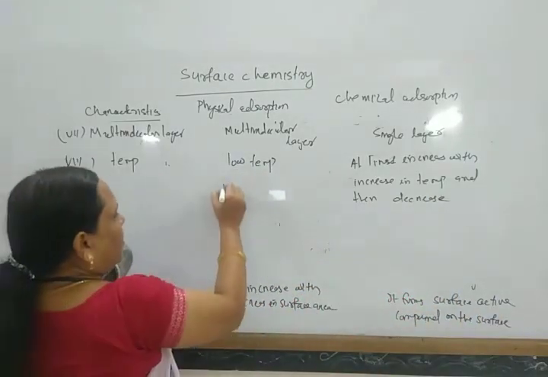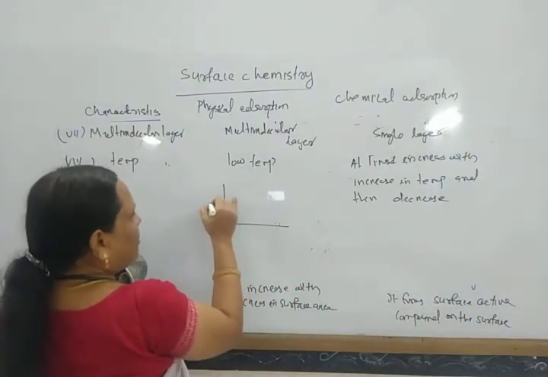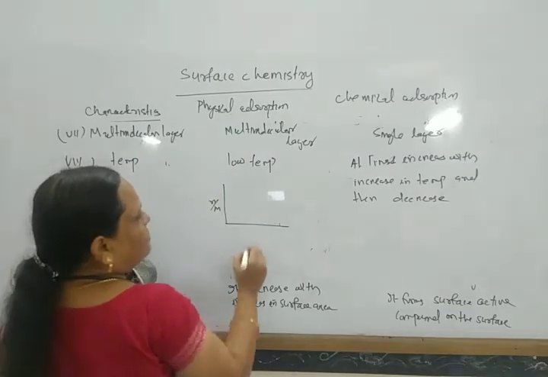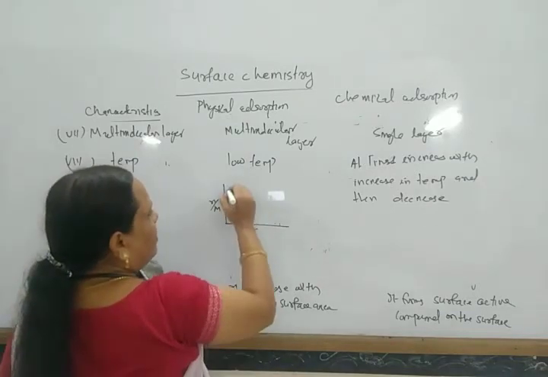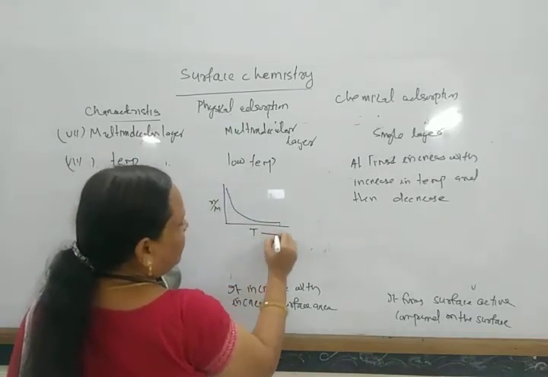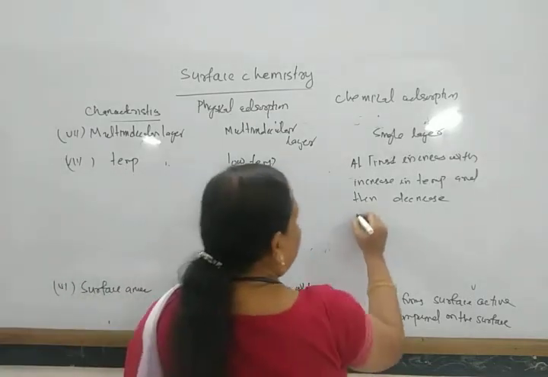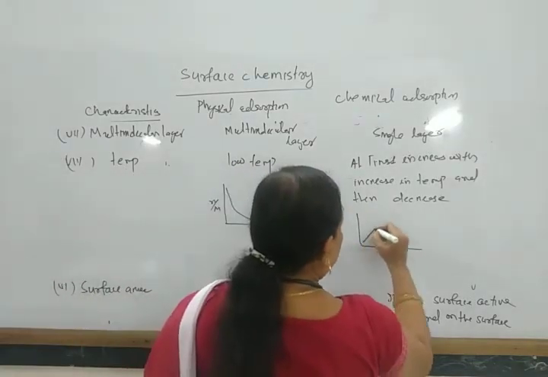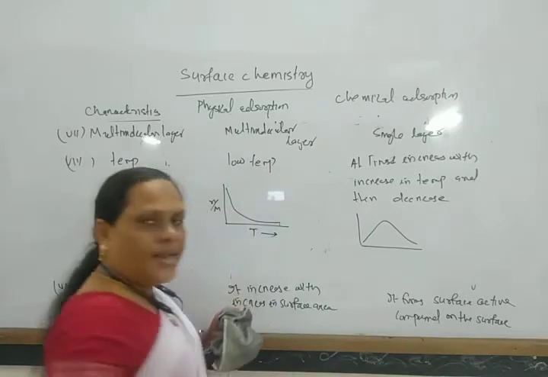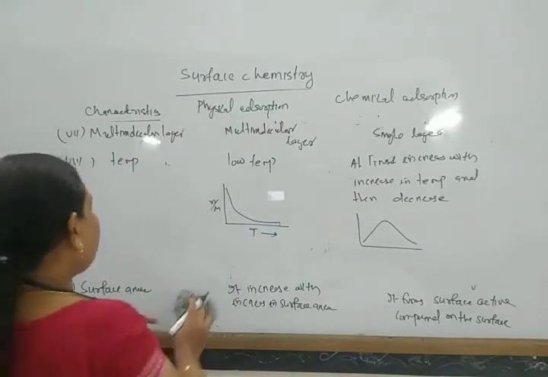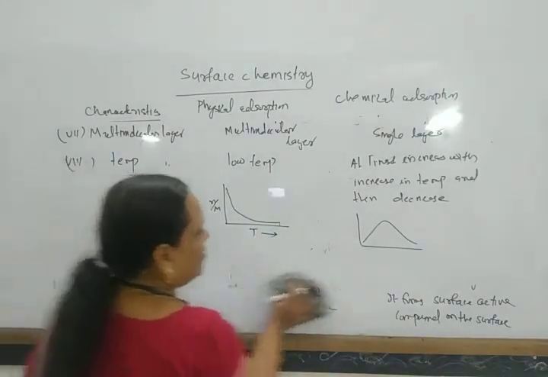That means if we draw a graph between the extent of adsorption x by m and temperature, then it decreases with increase in temperature. But in case of chemical adsorption, at first it increases with increase in temperature and then decreases. Okay, this is the effect of temperature.